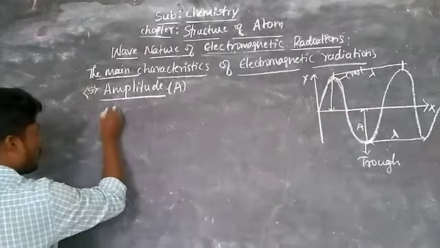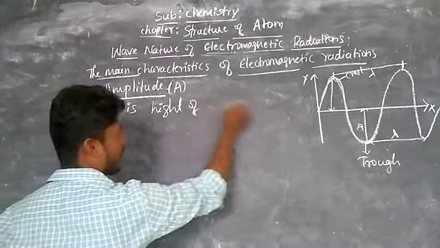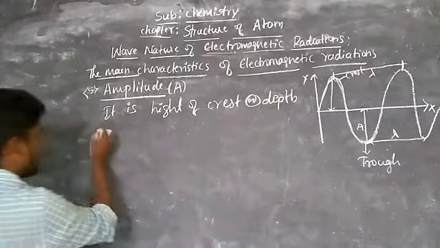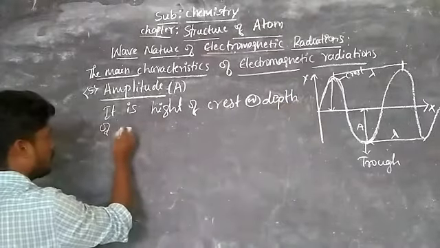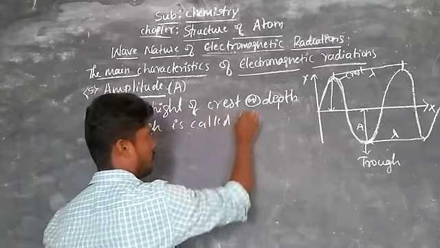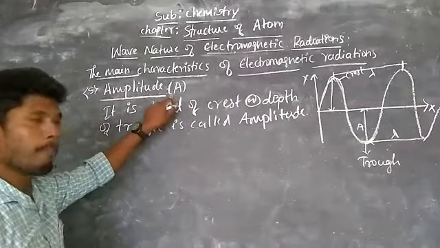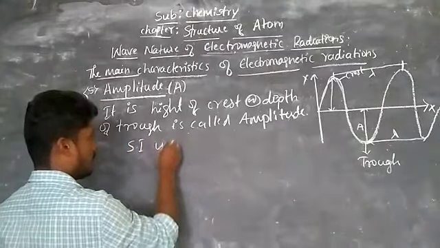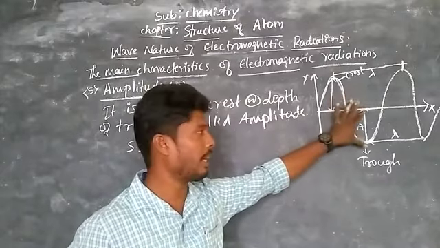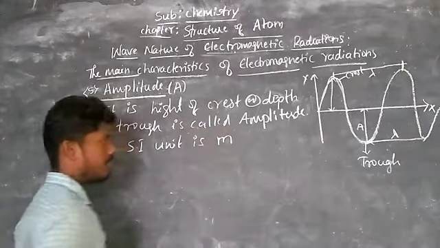That is called amplitude and it is indicated by the symbol A. The height is measured in terms of length, so the SI unit of amplitude is meters.